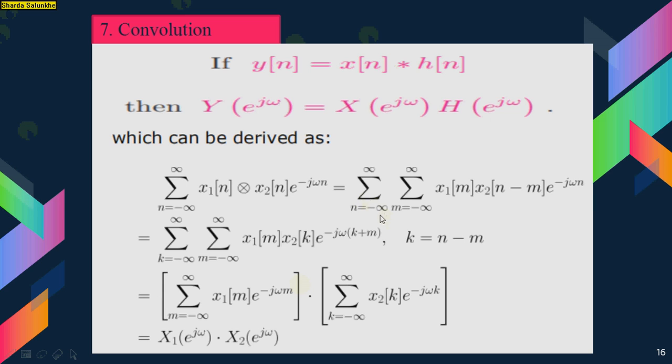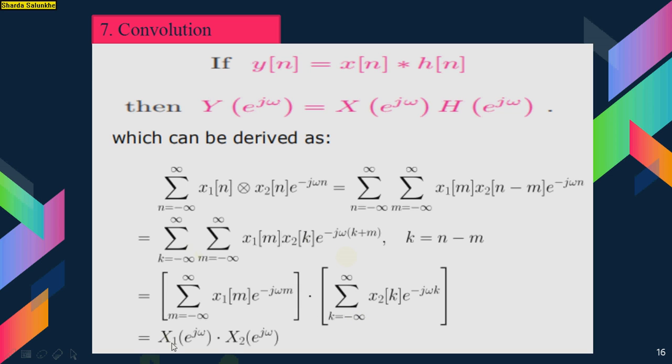That is summation minus infinity to infinity x1 of m into x2 of n minus m into e raised to minus j omega m. So if you put k is equal to n minus m, the equation becomes summation m is equal to minus infinity to infinity x1 of m e raised to minus j omega m into summation k is equal to minus infinity to infinity x2 of k into e raised to minus j omega k.